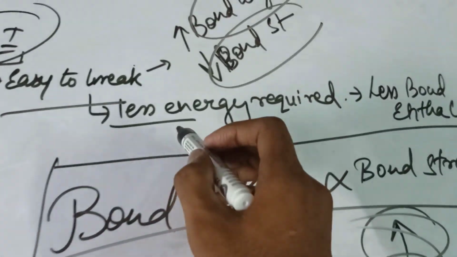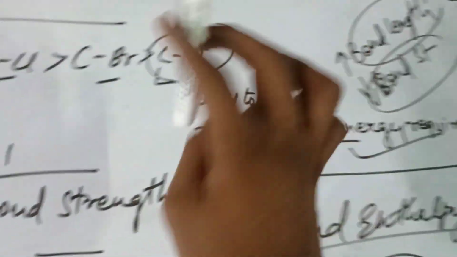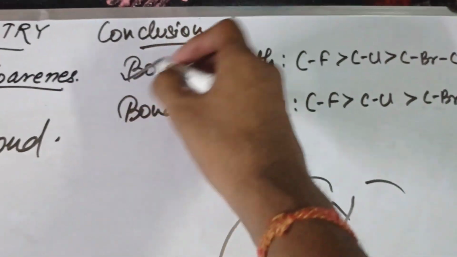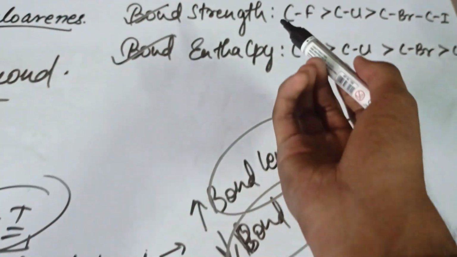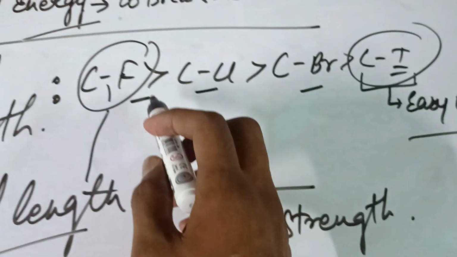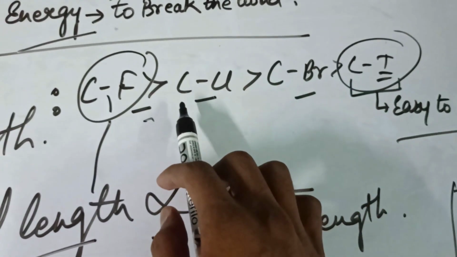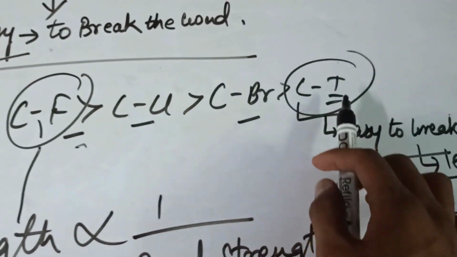Okay, so less energy is required, and less bond enthalpy means less energy is required to break the bond. So here we get a conclusion that the bond strength order is the same as the bond enthalpy order, because bond enthalpy is directly proportional to bond strength. The bond strength is most for fluorine and carbon, then chlorine and carbon, then bromine and carbon, and iodine and carbon.